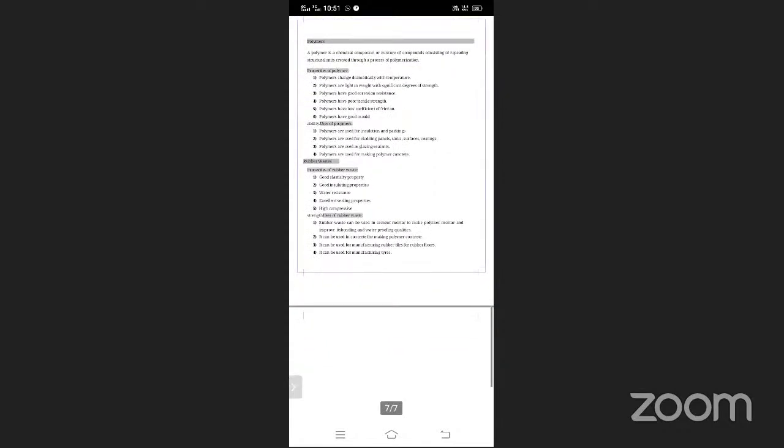And lastly, this is the rubber waste. So we are going to the last point in this chapter. These are the properties: good elastic property, good insulating property, water resistant, excellent sealing resistance, high compressive strength. So these are the very important properties related to civil engineering.